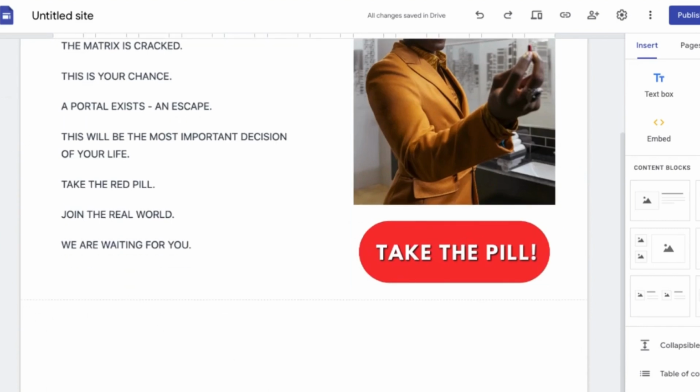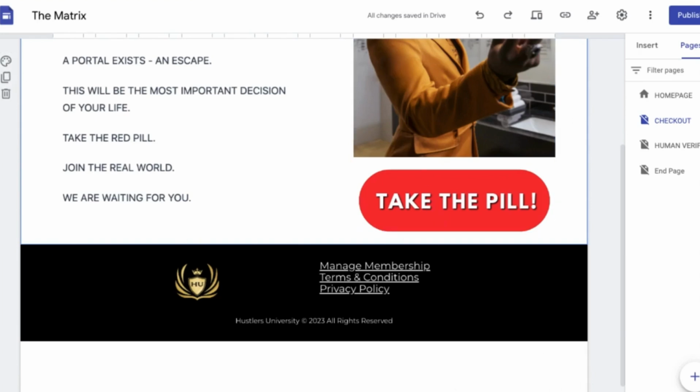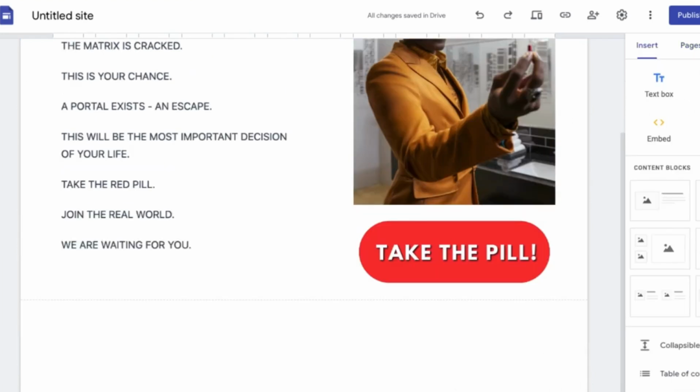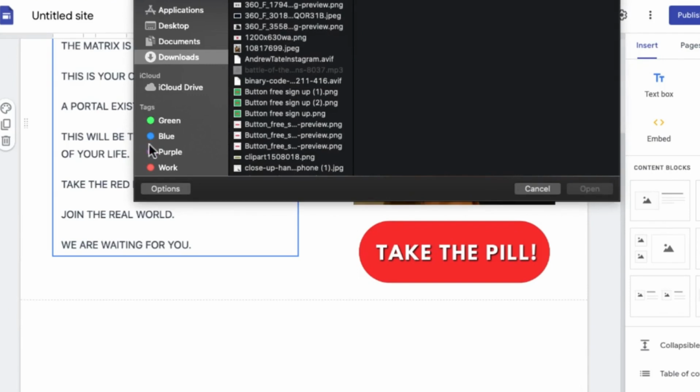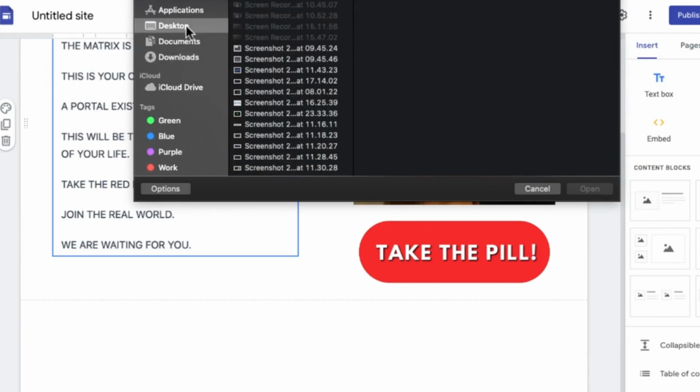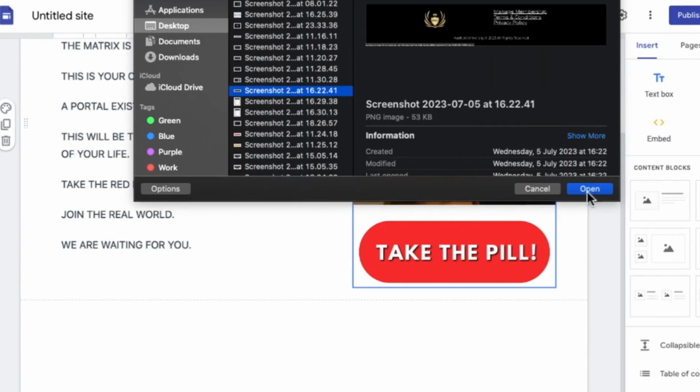So what I'm going to do is I'm going to add the footer of the page, right? I always add a footer of the page right here. So I'm going to go ahead and upload the footer of the page that we screenshotted. Remember, we screenshotted everything, so make sure you add the footer of the page. I'm going to look for the footer right here. So this is the footer right here.